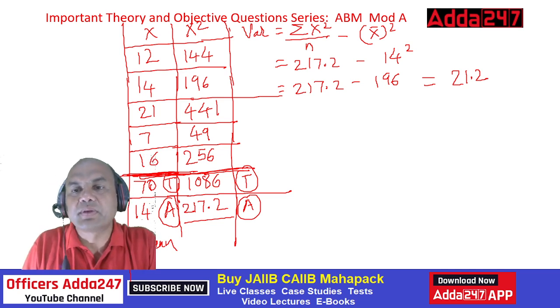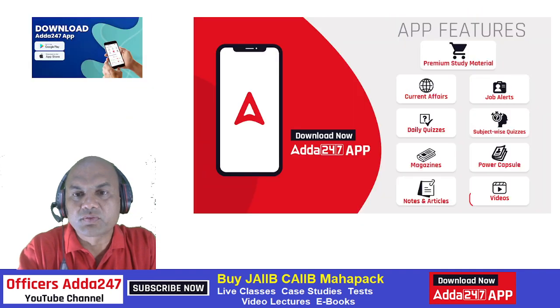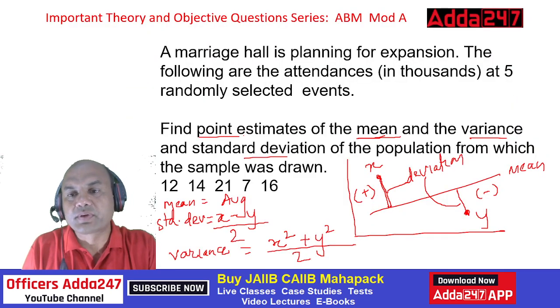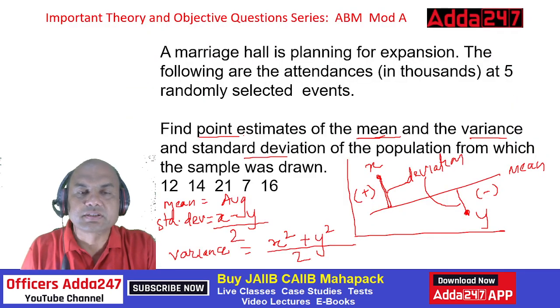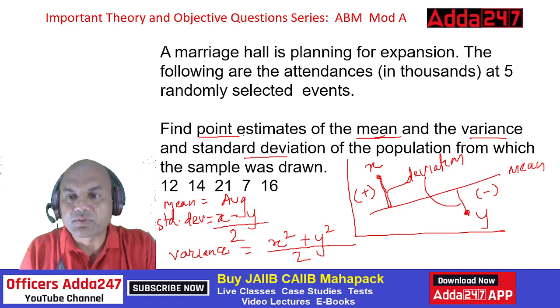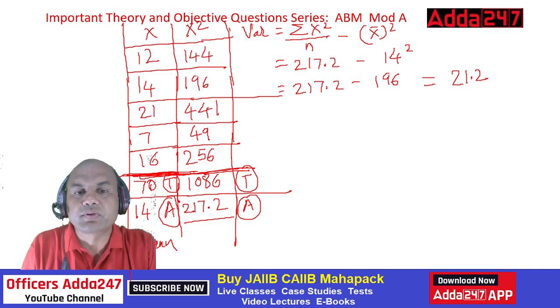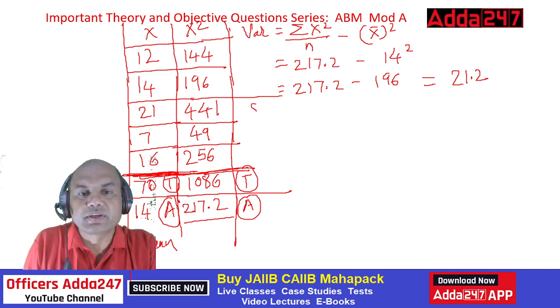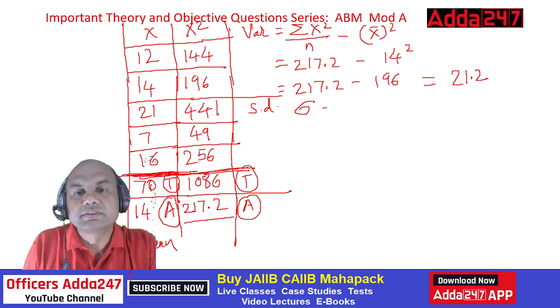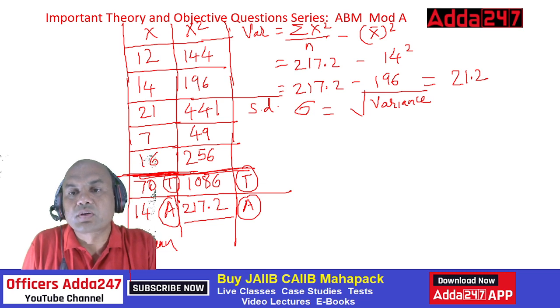21.2, right? So this is my variance. What is it that I've been asked? One is variance. Second is standard deviation. Now once I get the variance, standard deviation is very easy. Why? Because the standard deviation formula is what? Standard deviation equals to SD. Okay, some books write it psi also. Standard deviation equals to square root of variance. So what is square root of variance?